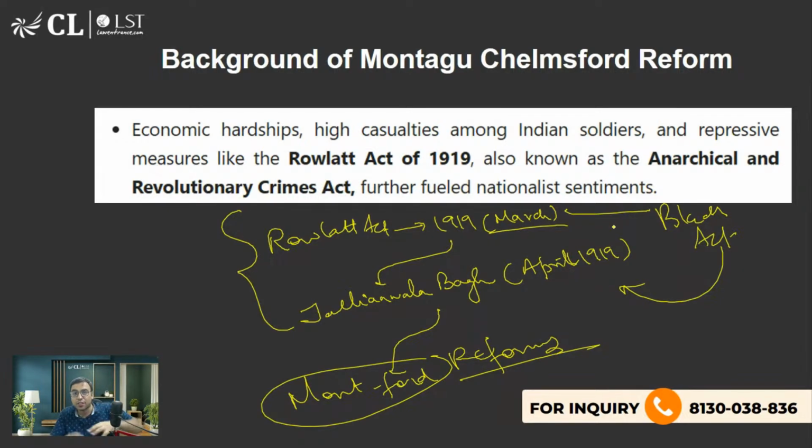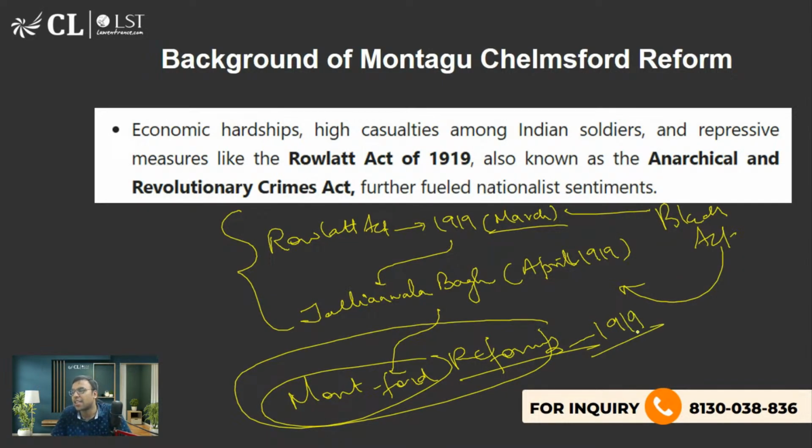And then after that, what was the scenario? उसके बाद क्या scenario था? The Montfort Reforms 1919 में आता है, ठीक है. Okay, that is what you should know. और इसके just बाद क्या होता है? What happens in 1920? Just next year. Anyone? Because I want you to read history by connecting things, not in isolation. एक इधर से पढ़ लिया, उधर से पढ़ लिया, नहीं. 1920 में क्या होता है next year? Just after Montagu Chelmsford Reform.